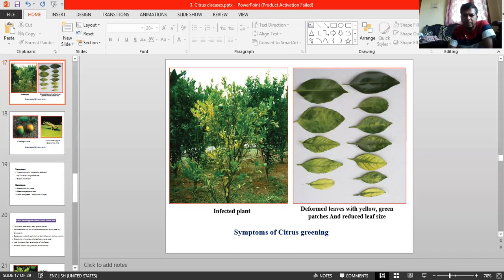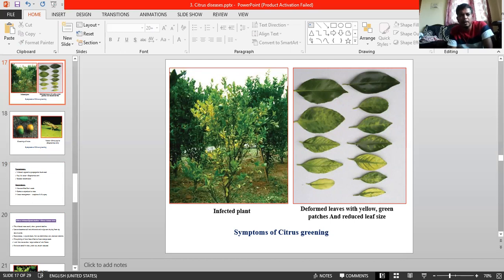And next, a reduction in leaf size is common, and many affected leaves show small circular green islands. This is a major thing. Small circular green island development takes place on the leaves within the chlorotic areas, and heavy leaf fall occurs with the onset of summer. This is the thing. And upper new flowers may come out and leaf formation is short, upright, chlorotic with green veins, with green blotches on the leaves. This is a common thing.